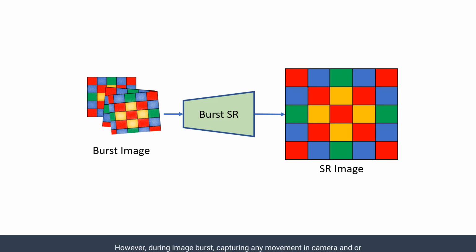Burst photography is a natural solution instead of single frame processing, as it contains multiple images of the scene captured successively. However, during image burst capturing, any movement in camera and or scene objects will cause misalignment issues while merging the information in each frame, thereby leading to ghosting and blurring artifacts in the output.